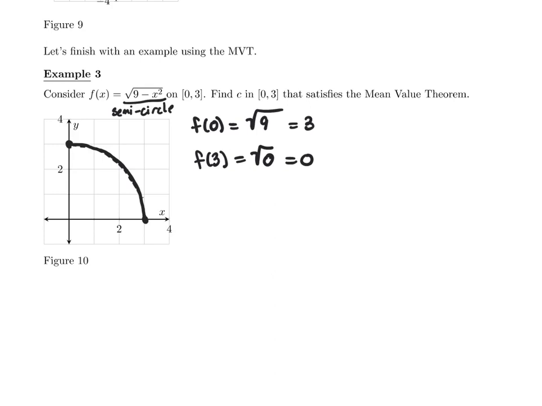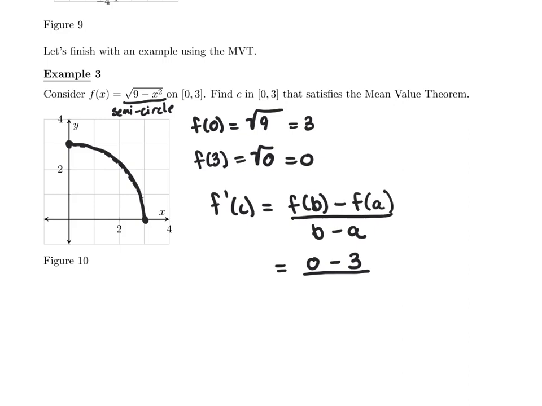So the mean value theorem says there is an f prime at c, so there's some c, where that instantaneous rate of change is equal to the average rate of change. So let's calculate this right-hand side first. So our average rate of change, we are going to do 0 subtract 3. So I am doing the outputs, 0 subtract 3, over 3 subtract 0. That is my inputs, and this ends up being a slope of -1. We probably could have fairly easily seen that graphically if we had just drawn that secant line. So our slope here is -1.